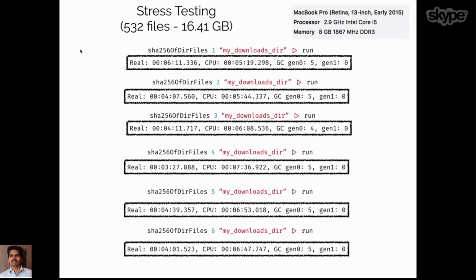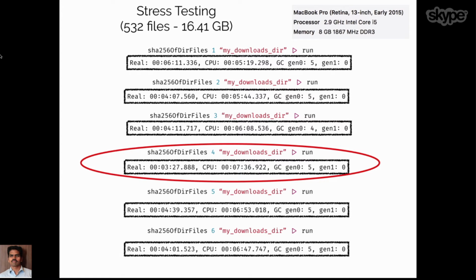So if you look at the example, the sequential one, where I run with only one worker, it gives the result after 6 minutes. And the winner here is running with worker count 4, and the response time is almost 50% less than the time we got with only one worker. So what we are seeing here is that we just parameterized the concurrency, and we can do some analysis and figure out which one suits this problem, pick it, and go together.